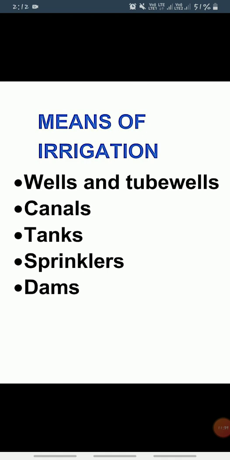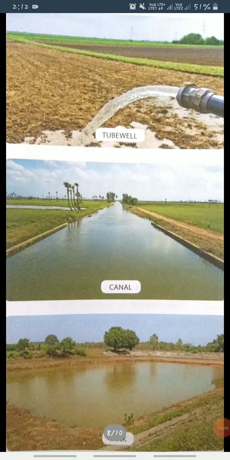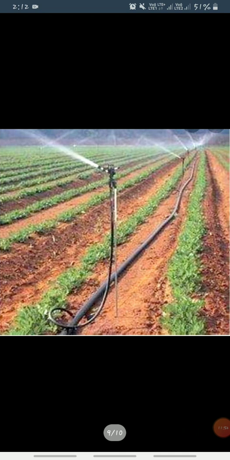Clear? Okay, now I'm going to show you some pictures of means of irrigation. See, this is a tube well. In the second picture you can see a canal and the third one is a tank. Now this is a sprinkler. Okay, sprinklers कैसे होते हैं? It has a pipe and इसको spray किया जाता है हवा में, and it looks like rain.